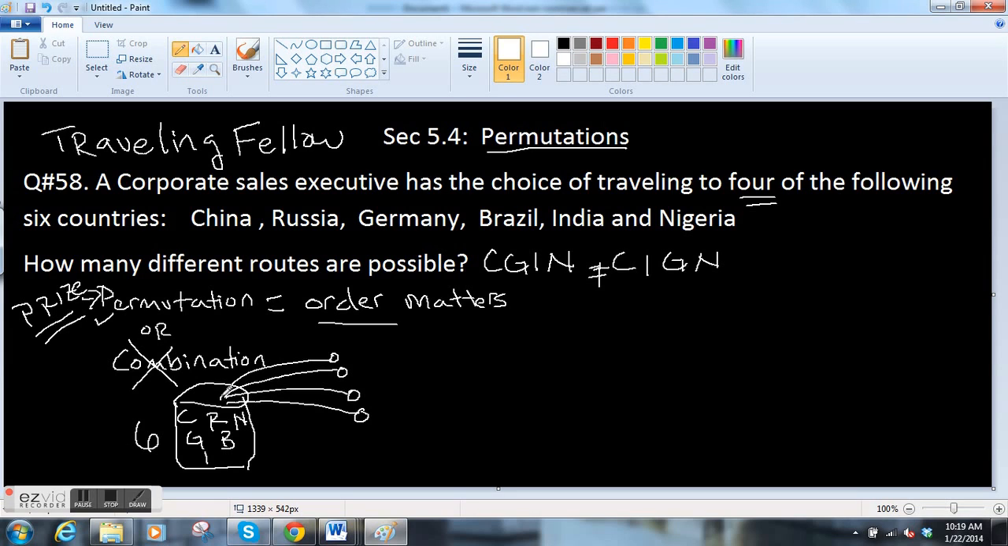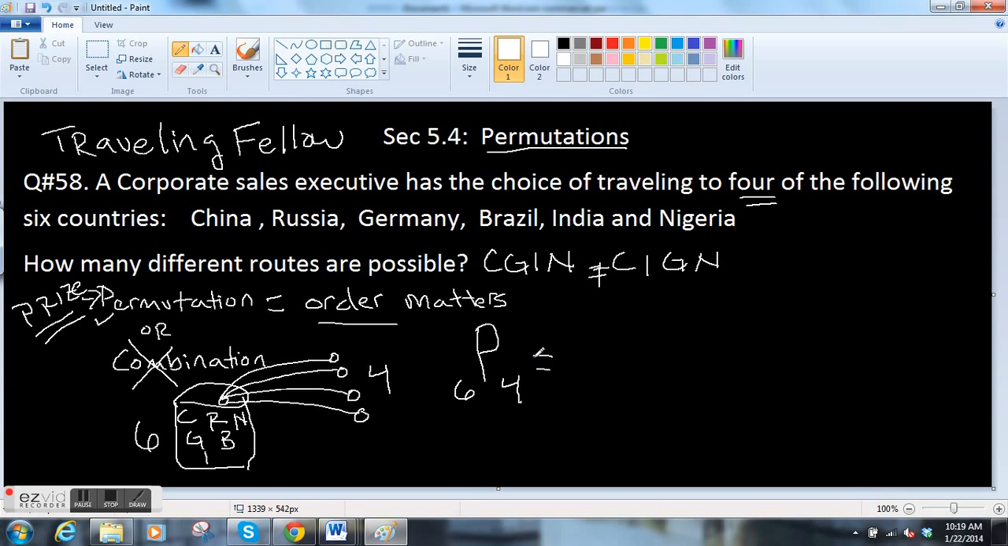I do this for my own consistency. I have this urn. There's 6 things, and I'm pulling out 4, and order matters. So this is a permutation, so I put the P there. I have 6 things, and I'm picking, sometimes I say pick, or prize, 4.